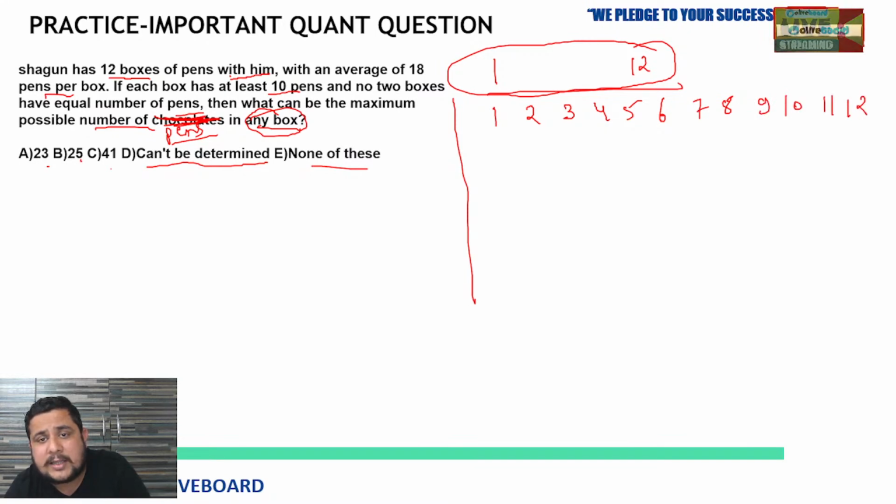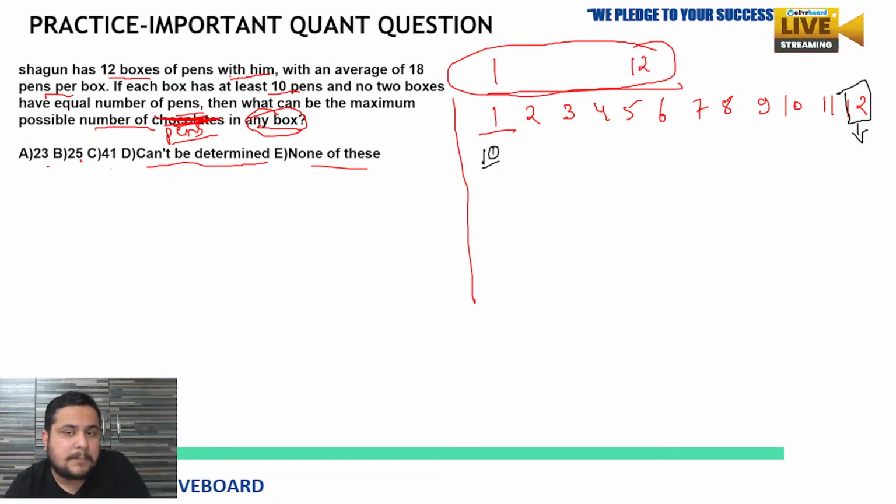Just start with the first box. Suppose the first box has 10 pens minimum. We know that no box will have the same number of pens, and assume that the 12th box is the box which will have the most number of pens.